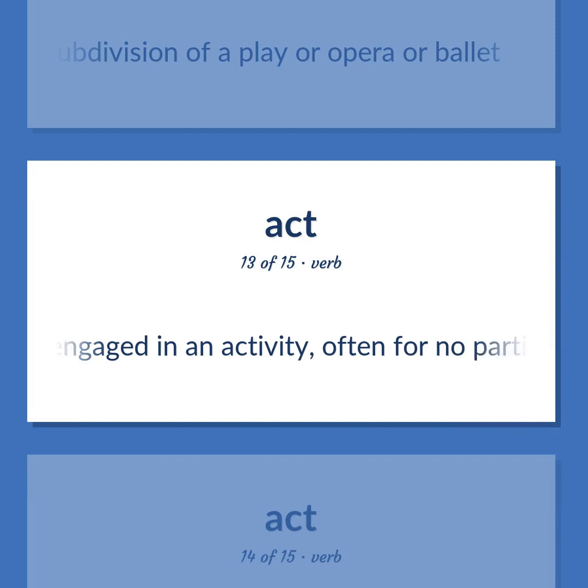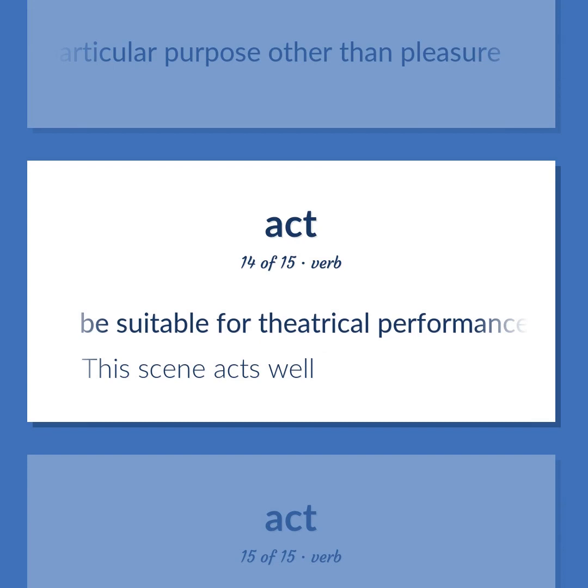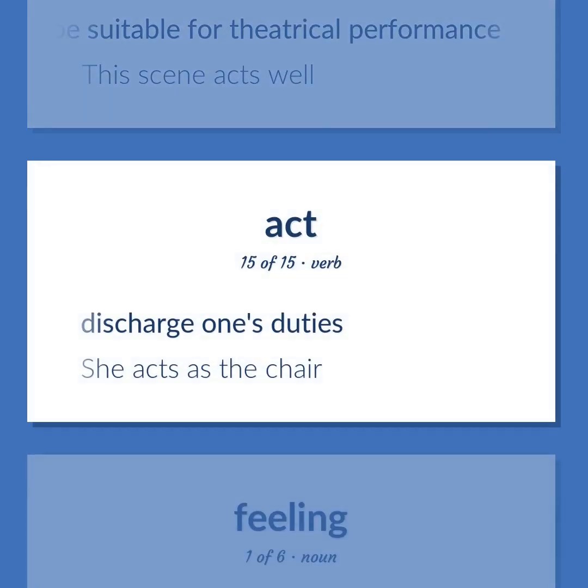Be engaged in an activity, often for no particular purpose other than pleasure. Be suitable for theatrical performance. This scene acts well. Discharge one's duties. She acts as the chair.